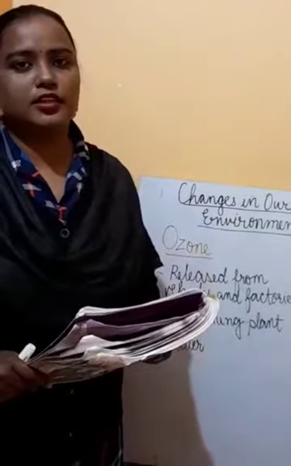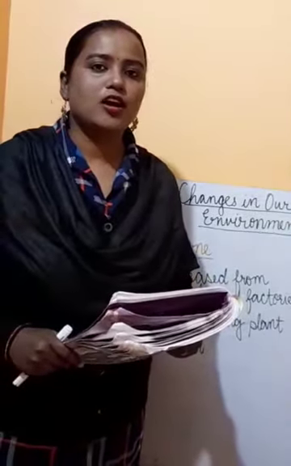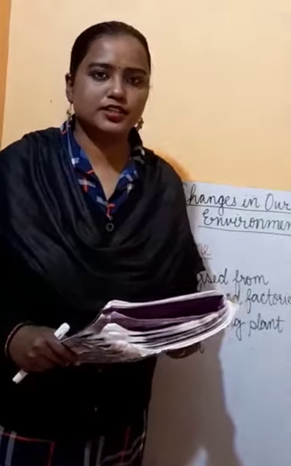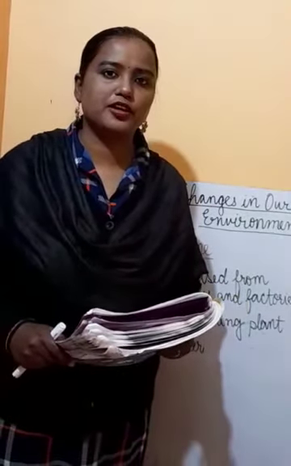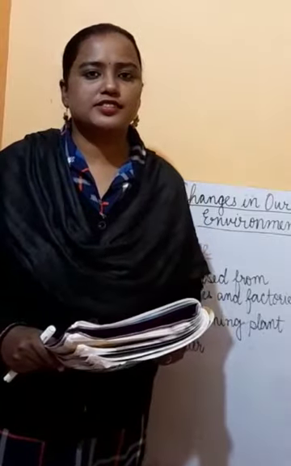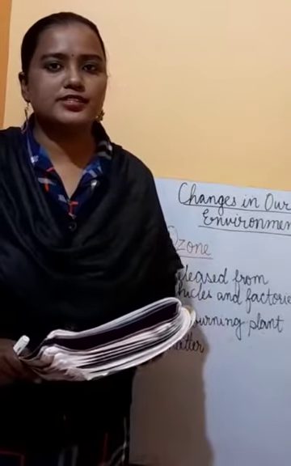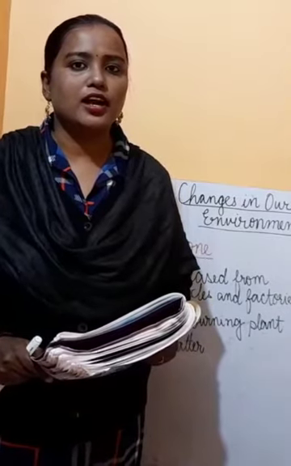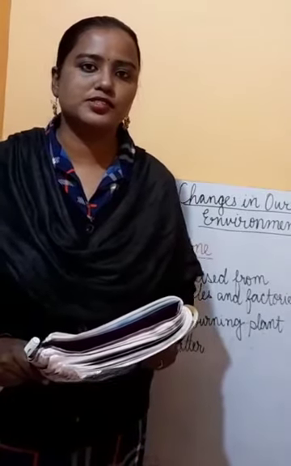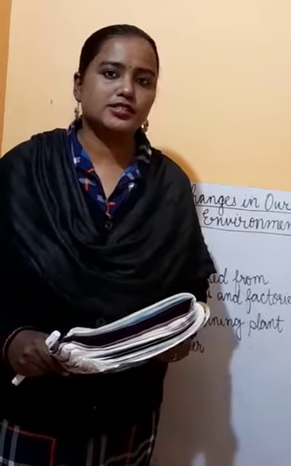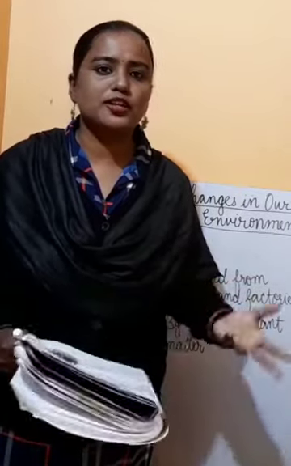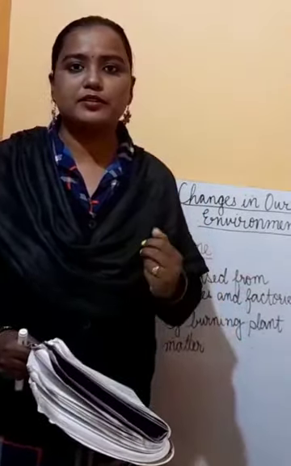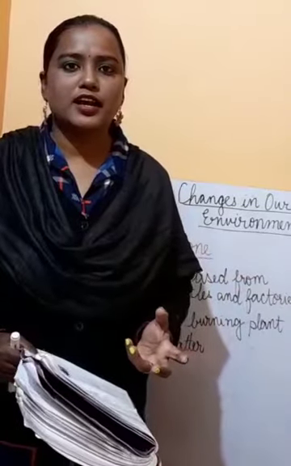Ozone is another greenhouse gas, and all of you know, when we were discussing the different layers of the atmosphere, you read that in the stratosphere, ozone gas is present and it acts as a shield. It does not allow the harmful rays of the sun to reach the earth's surface. So ozone is such a helpful gas, but when is it helpful?